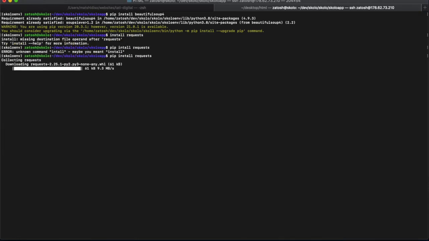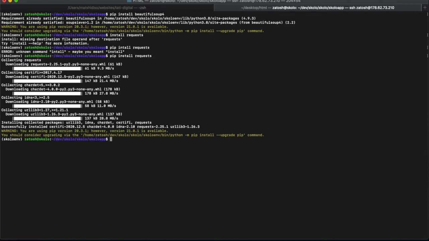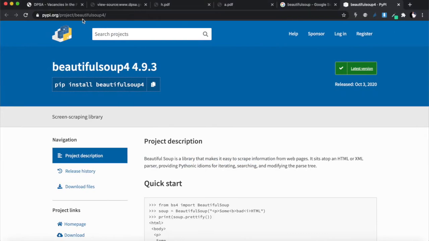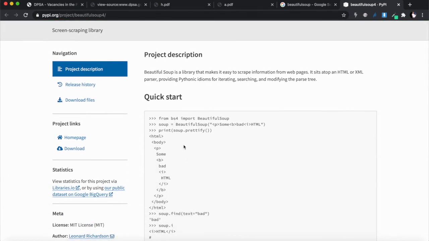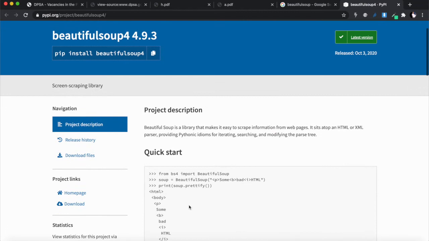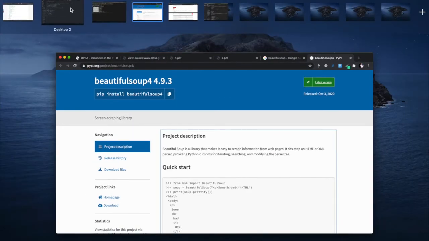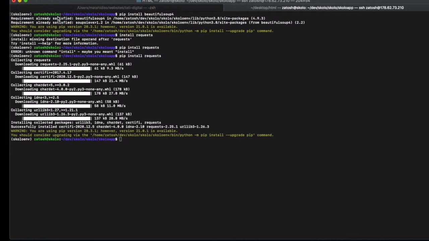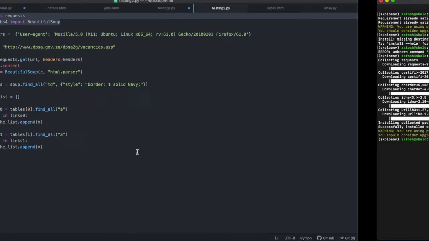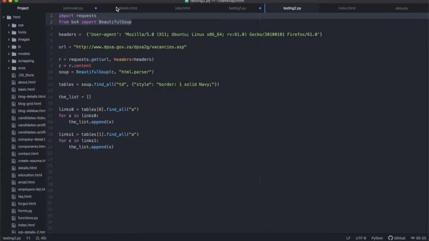It's installing requests, and then we can work off Beautiful Soup. You'll see on the website they do have some code that will help you get started, but I've already typed out the code that I'm going to be using, and I'm going to take you through it. We needed requests and Beautiful Soup. Those are the two things that you need to install, and you can make sure they installed properly by checking the shell over there, but it's not a big deal.